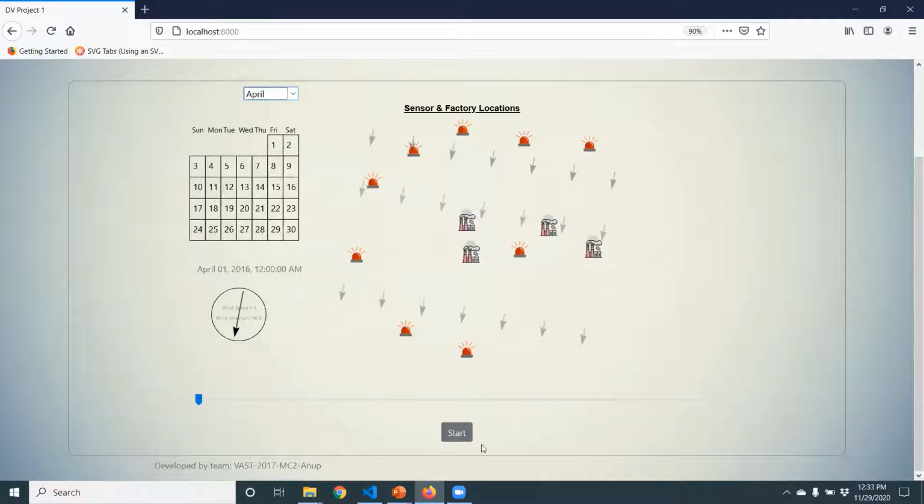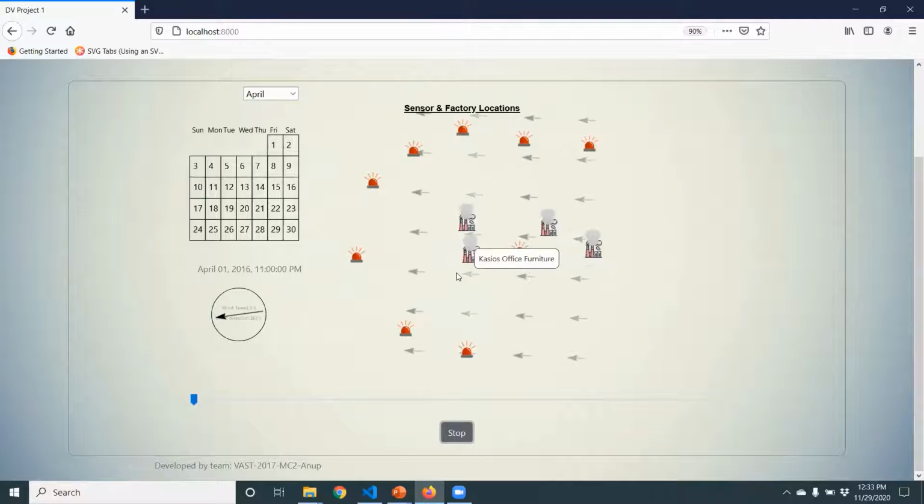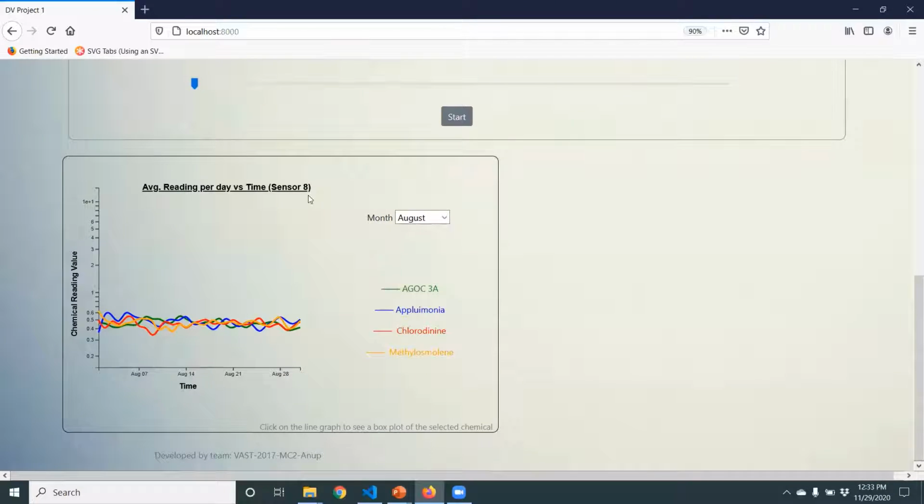Now let's start this animation and see what happens. As you can see, the arrows keep changing to show the direction of the wind at each hour. The intensity of the smoke is represented by the color. Once you click on a sensor, you see this multi-line graph which shows the average reading per day versus the time. You can choose to filter based on the month, and you can also click and unclick on a legend to show the data for that particular chemical.